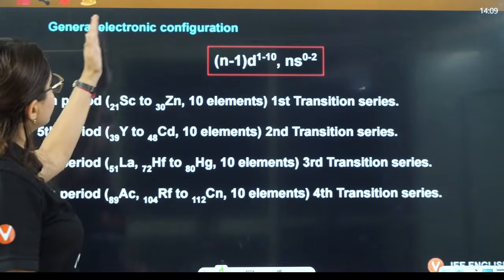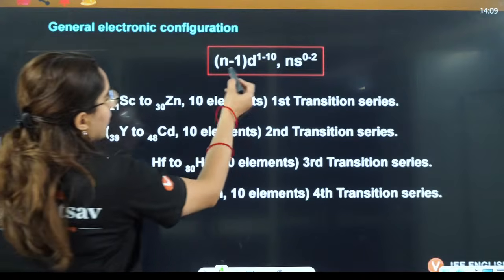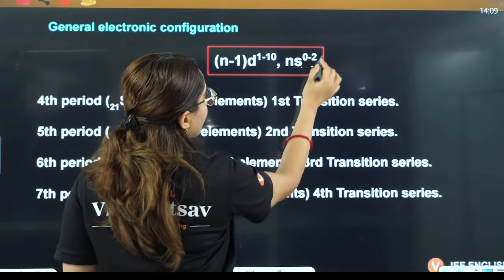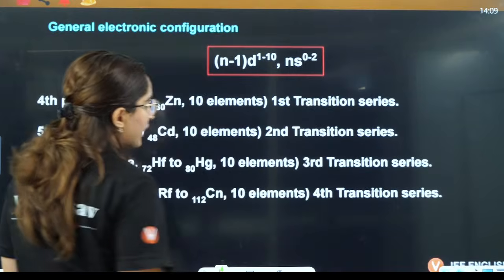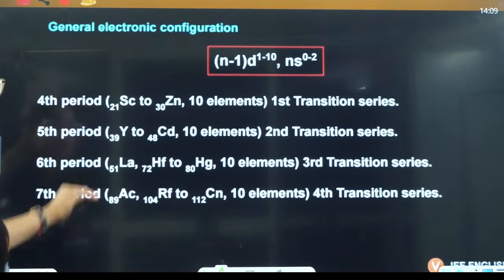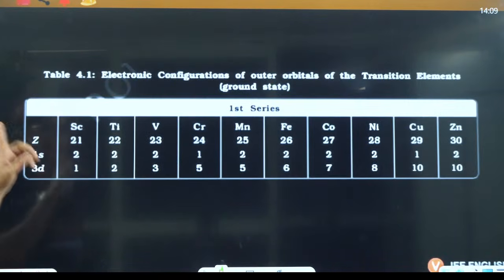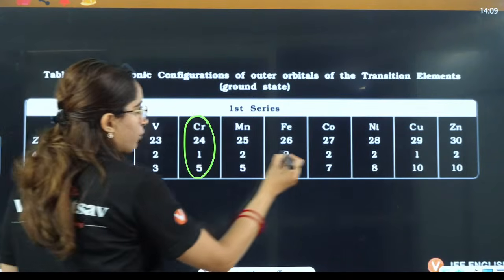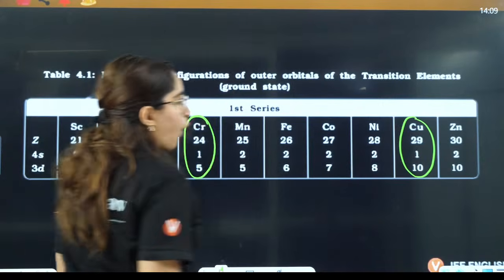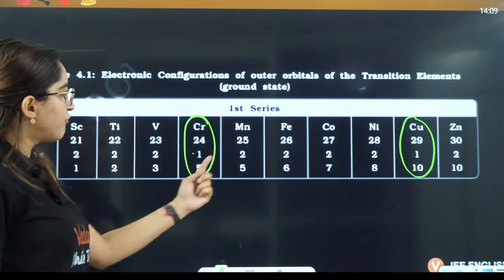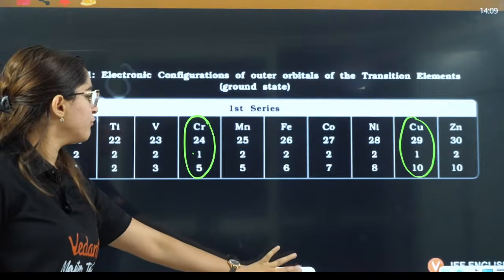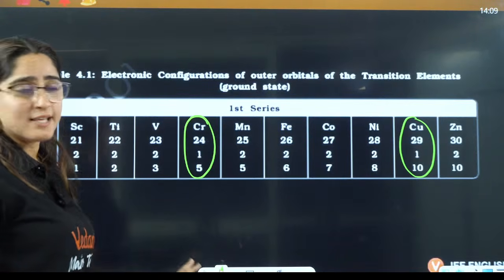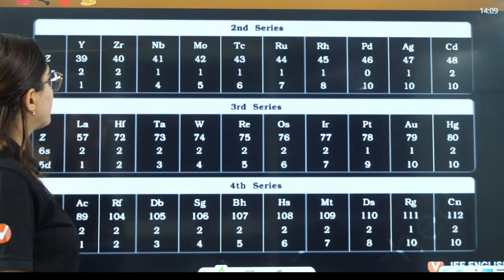Now, the general electronic configuration is (n-1)d 1 to 10, ns 0, 1 and 2 electrons can be there. These are the 4 periods that you have. If I talk about the electronic configuration, that is exceptional in the case of chromium and copper, right? Because of half filled and fully filled electrons, this is the exceptional electronic configuration that you will see.